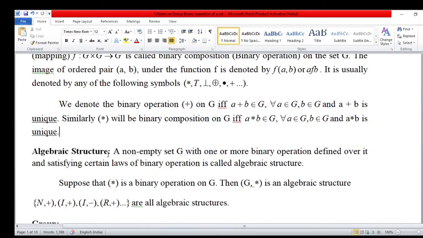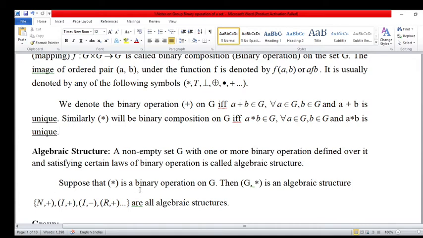Third definition is algebraic structure. This is the well-known word, already understood by all of you. A non-empty set G with one or more binary operations defined over it, satisfying certain laws of binary operation, is called an algebraic structure. This definition is most important.